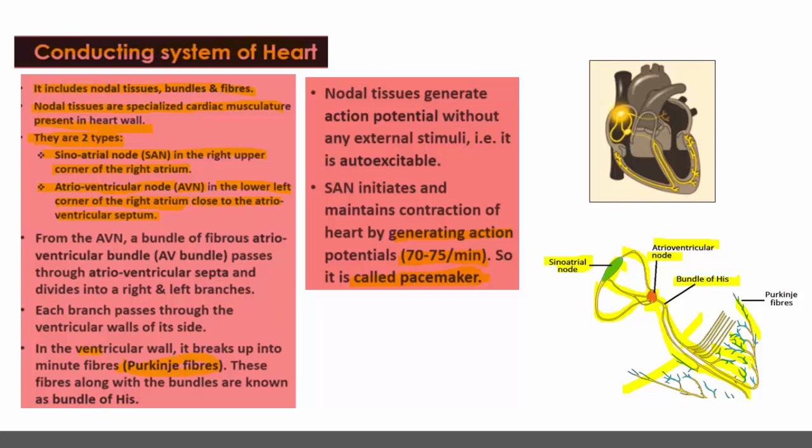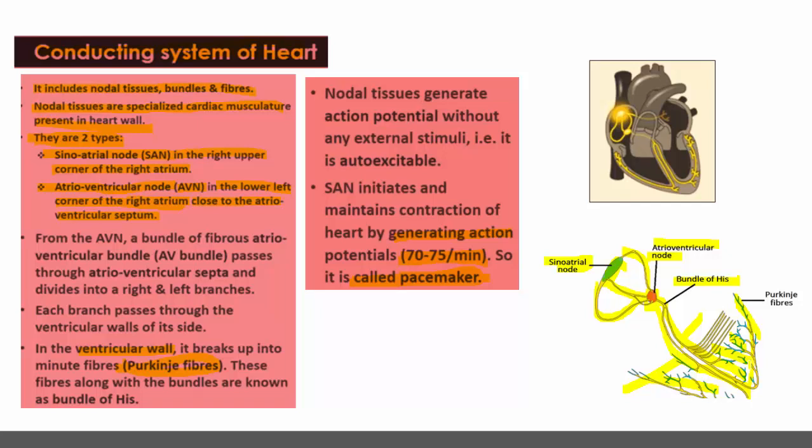The Purkinje fibers cover only ventricle walls. They are not extended to the auricles. Remember, these fibers are spreading only on the ventricle wall. That is why ventricles are the pumping chambers of heart. And these Purkinje fibers are the final structures of conducting system.